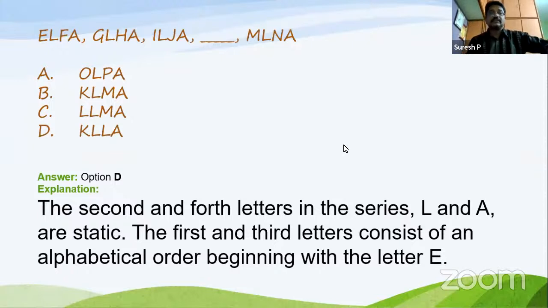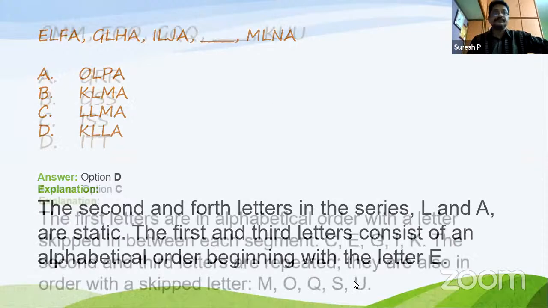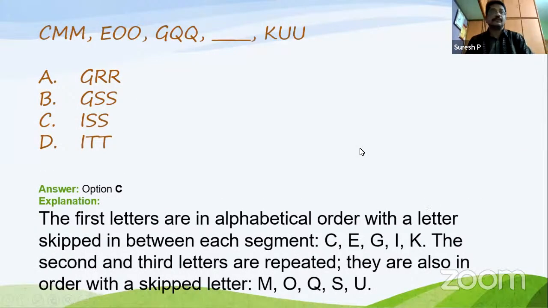Okay, now going to the next one. So the next one is CMM, EOO, GQQ and KUU.